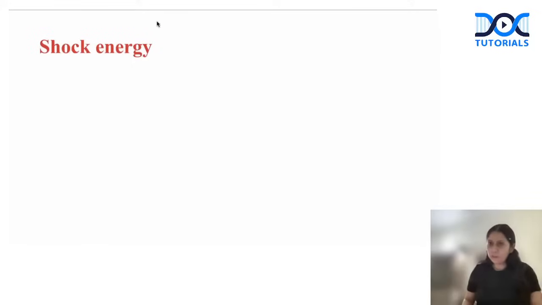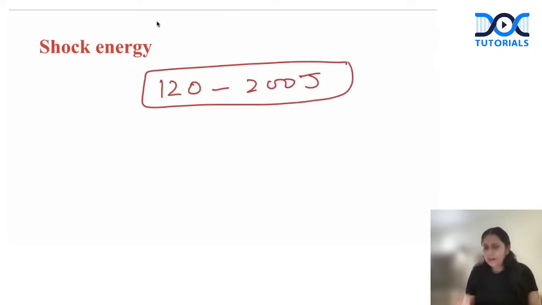Okay, next thing which can be asked, shock energy. Today we are using bipolar defibrillators, and normally the energy which we use is 120 to 200 joules, or whatever is recommended by the manufacturer for giving the shock for defibrillation. So this is the shock energy. If I am starting with 120, subsequent shocks we can increase by 20 joules. So 120 to 200 joules.